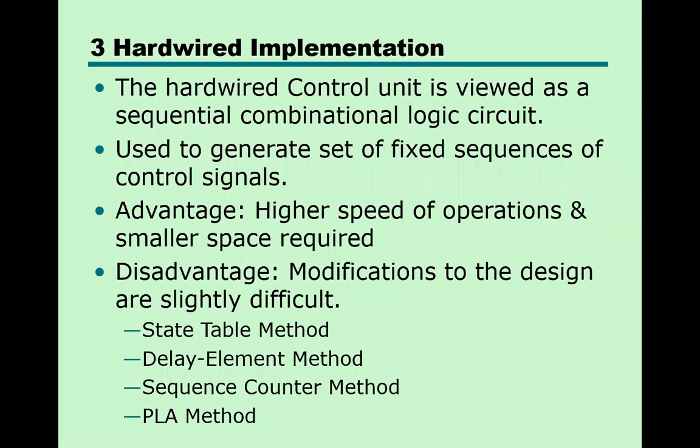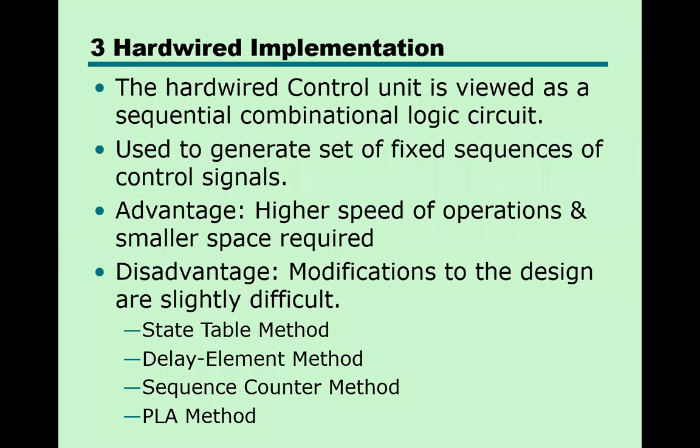Hardwired control unit means different components are hardwired, like gates, flip flops, decoders. Whatever components we use here to generate a control signal, all are hardwired. By the name, it is the hardwired control unit.